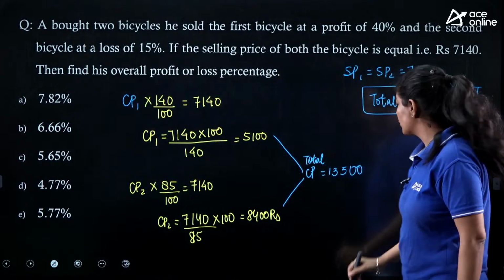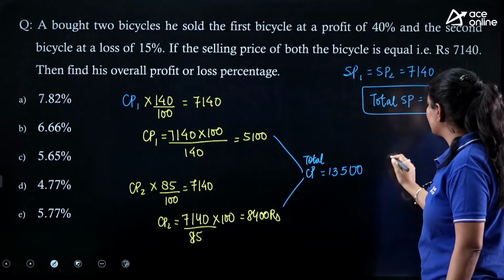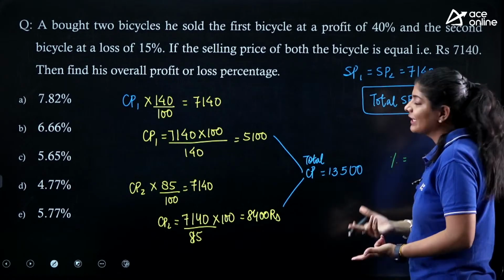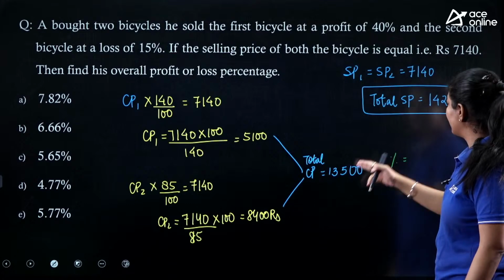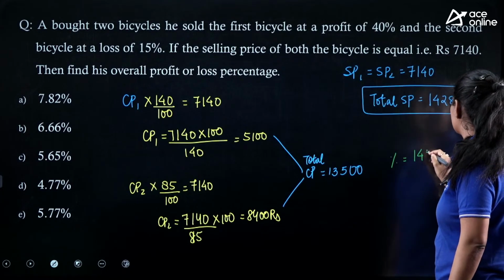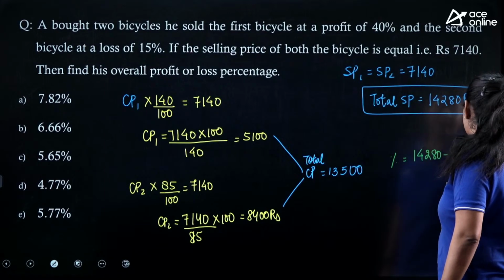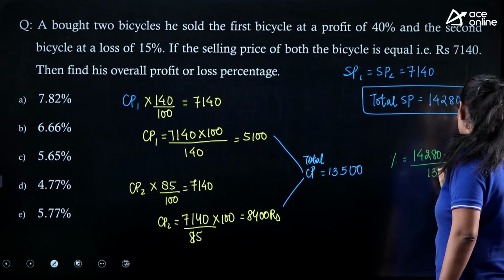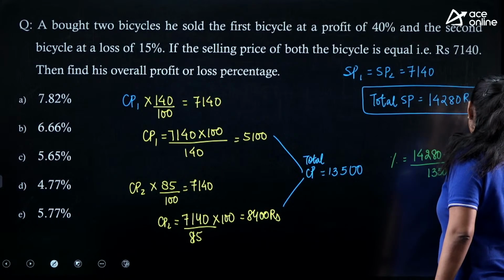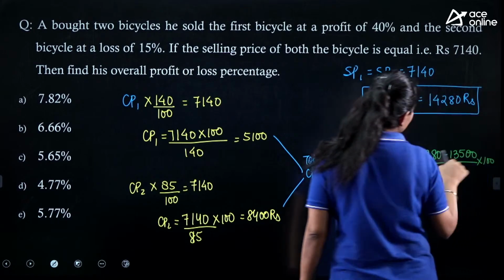What we need to do is find out the overall profit or loss. Overall profit and loss is calculated as a percentage change. First we need to find the difference, divided by the total cost price, multiplied by 100. You only need to calculate this.